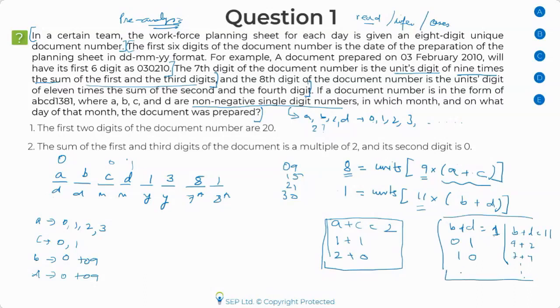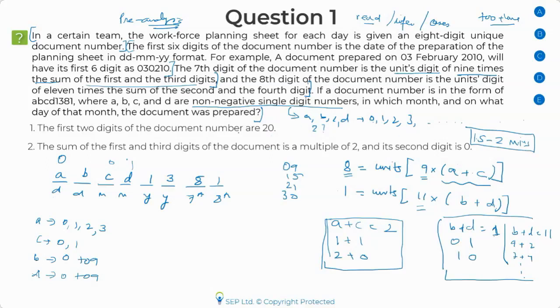So let me just write it here and then go to the statement and see if I can eliminate it. This is the amount of pre-analysis that I would do. Frankly speaking, in an exam I would end up taking 1.5 minutes here, maybe even 2 minutes. I am okay with it because it's a 7 level plus question. If I do this analysis properly in 1.5 to 2 minutes, the time I spend on each statement would be very less.